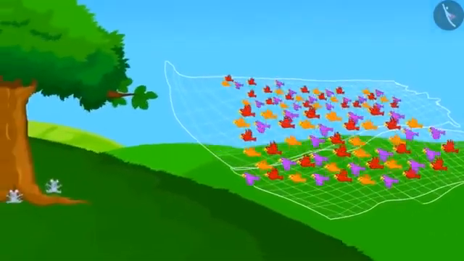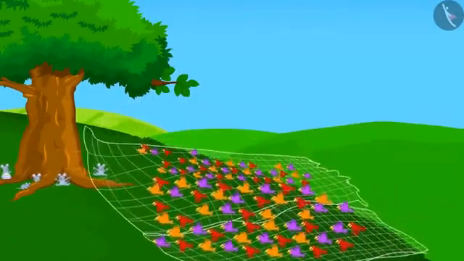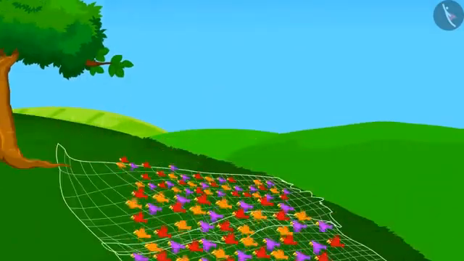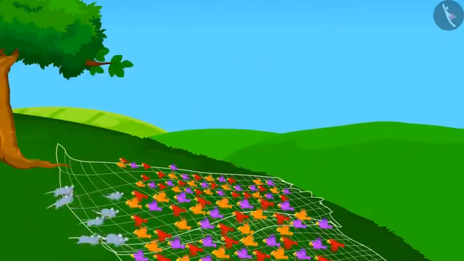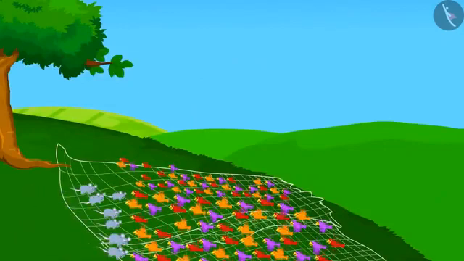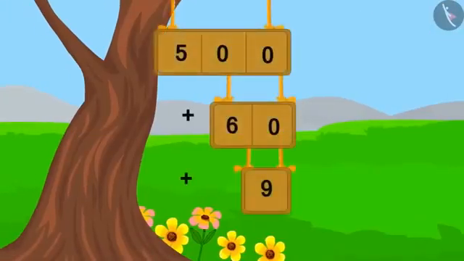Their rat friends lived at a distance from the forest. They flew to the rats' colony. Seeing the birds stuck in the net, the rats came running and started cutting the nets. This is the total number of rats gathered there. Can you tell the number name of this number written in expanded form? First, let's write this number in expanded form with the help of the method that we learnt in the previous video.